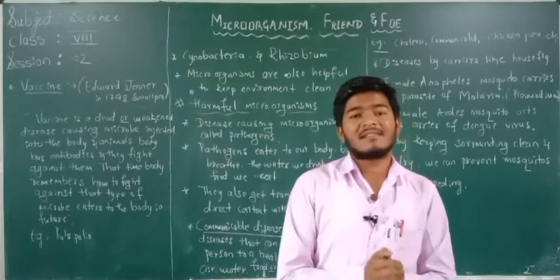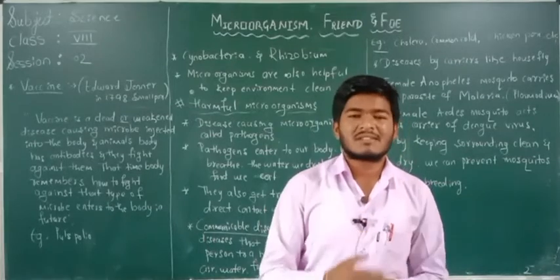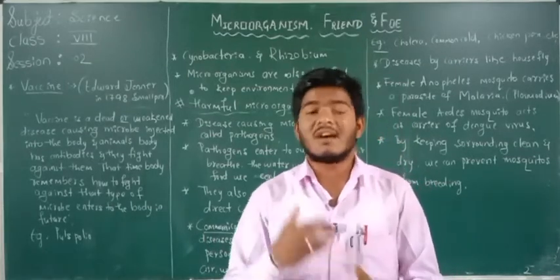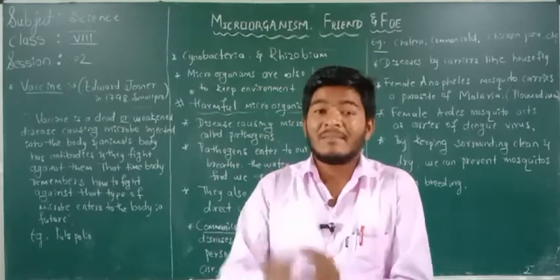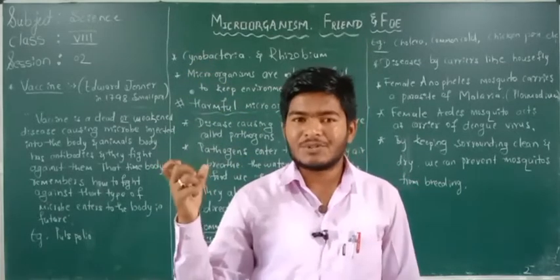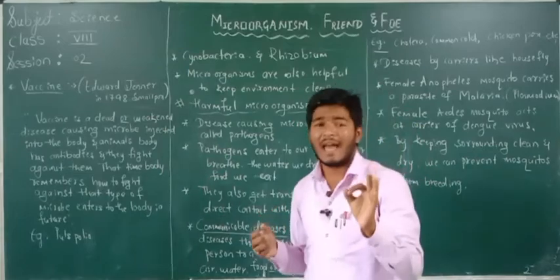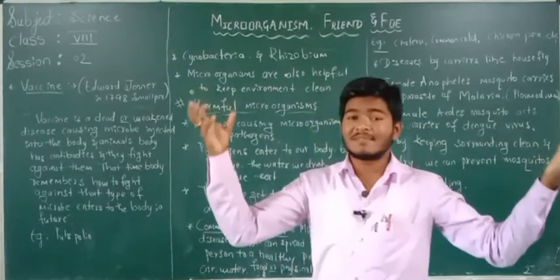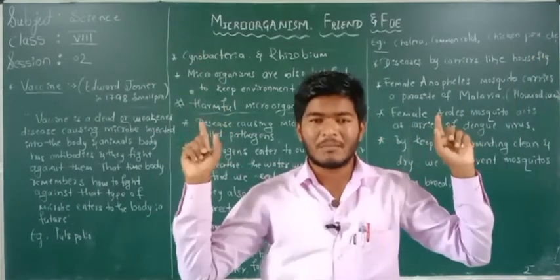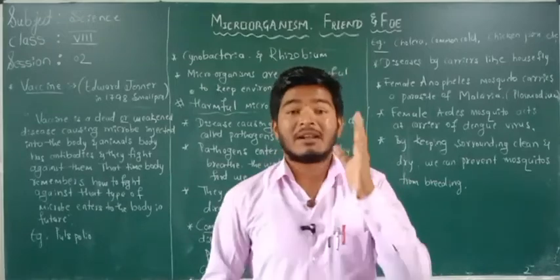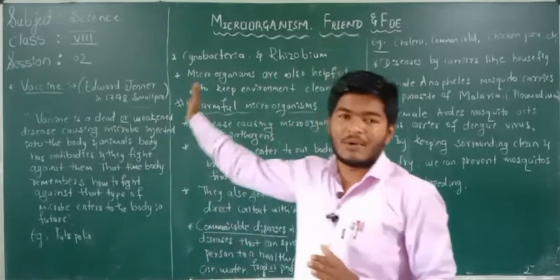Our plants need nitrogen. Why? Because in the process of photosynthesis, or in their life processes, plants need nitrogen, but plants don't have the capacity to absorb the nitrogen present in our environment. But how are they going to get it? They get it through microorganisms.